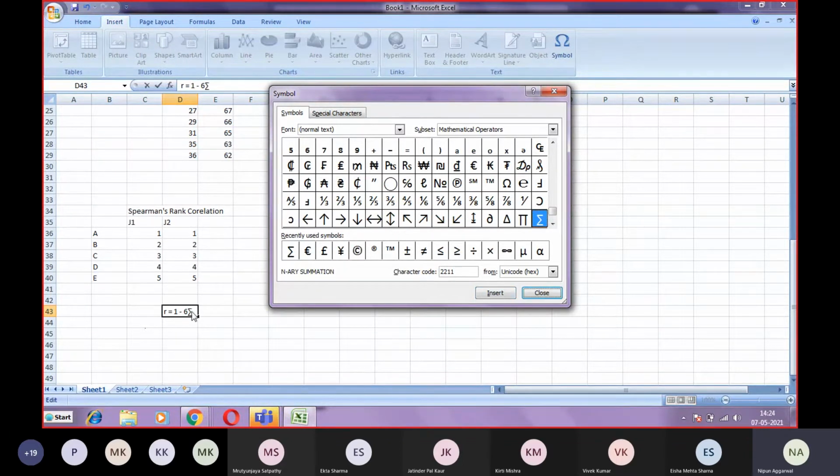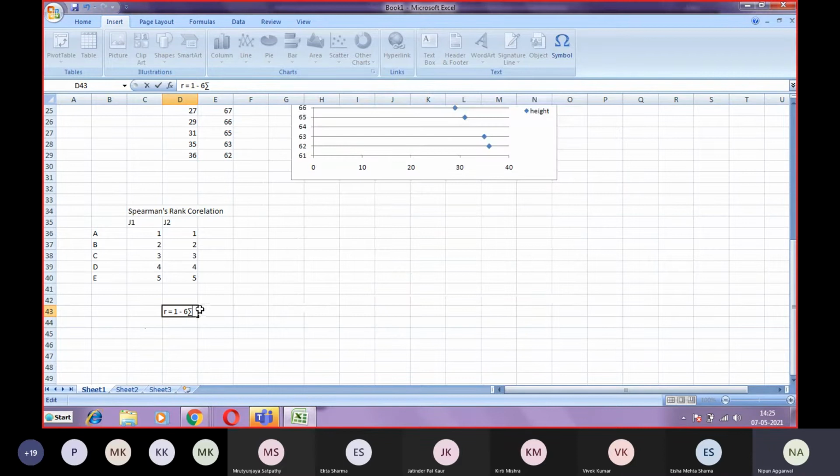Okay, so 1 minus 6 sigma d square, divided by, and this is in the bracket, n into n square minus 1. Fine.